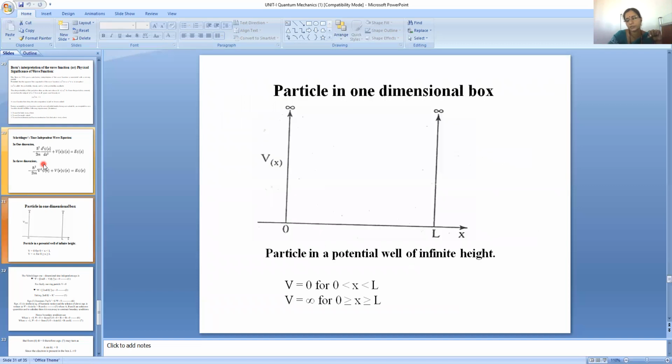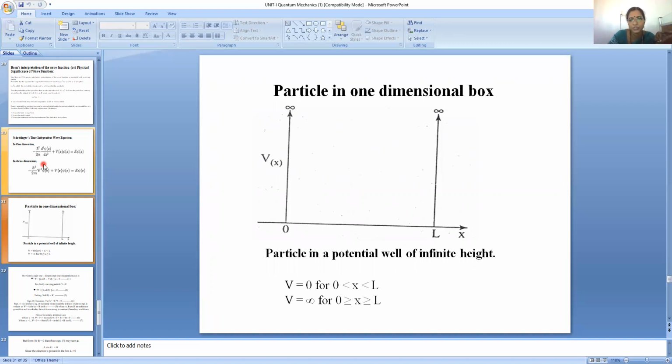An application of the Schrodinger time-independent equation is the particle in a one-dimensional box. Here the particle means electron, and the one-dimensional box is nothing but a unit cell in a crystal. We represent the crystal lattice as the one-dimensional box.